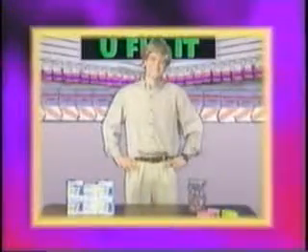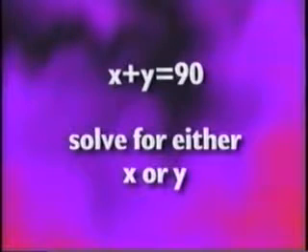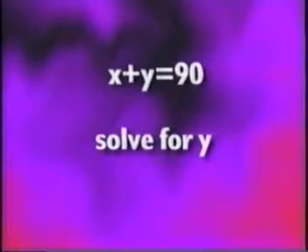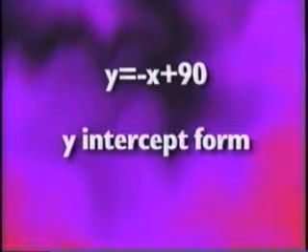Using our example of Bad MacDiver and his store, first we want to solve the first equation for one variable in terms of the other. It doesn't matter which one we use, either will work. So if we solve the equation x plus y equals 90 for, say, y in terms of x, we get y equals negative x plus 90. Notice that this is the same slope-intercept form we used when we drew the graphic solution.